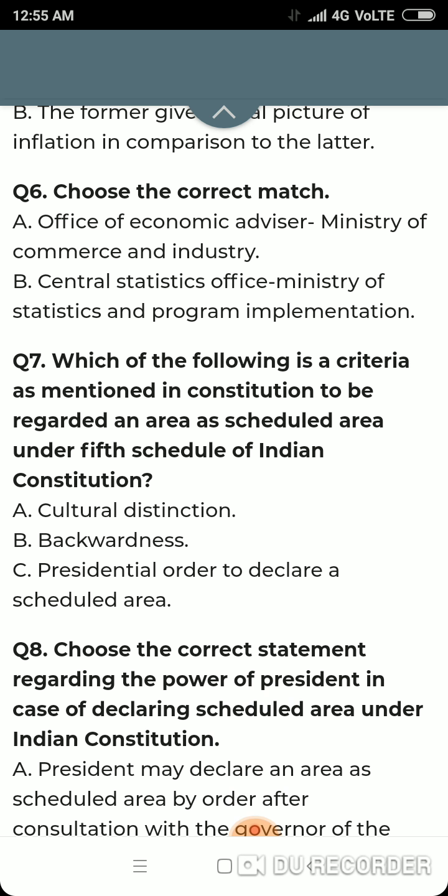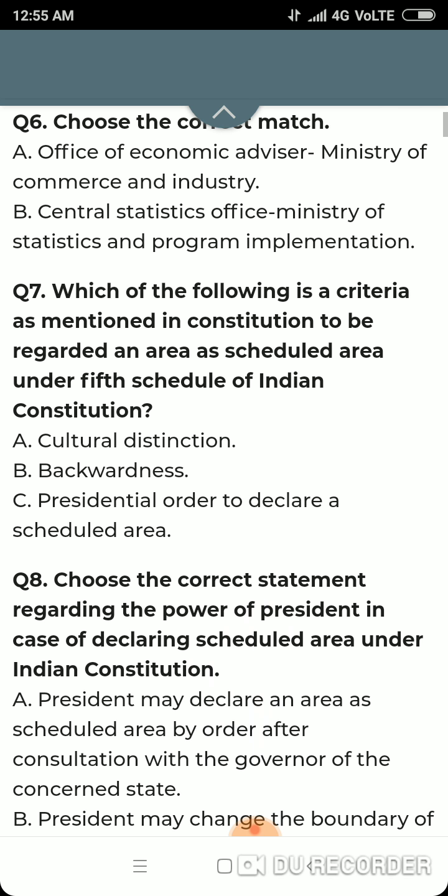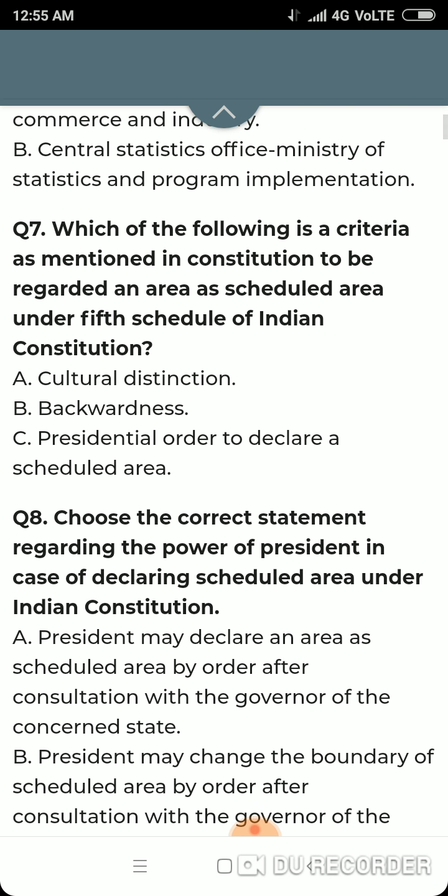Question number 6. Choose the correct match. Office of the Economic Advisor, Ministry of Commerce and Industry. Correct match. Central Statistics Office comes under Ministry of Statistics and Program Implementation. Both options are correct.